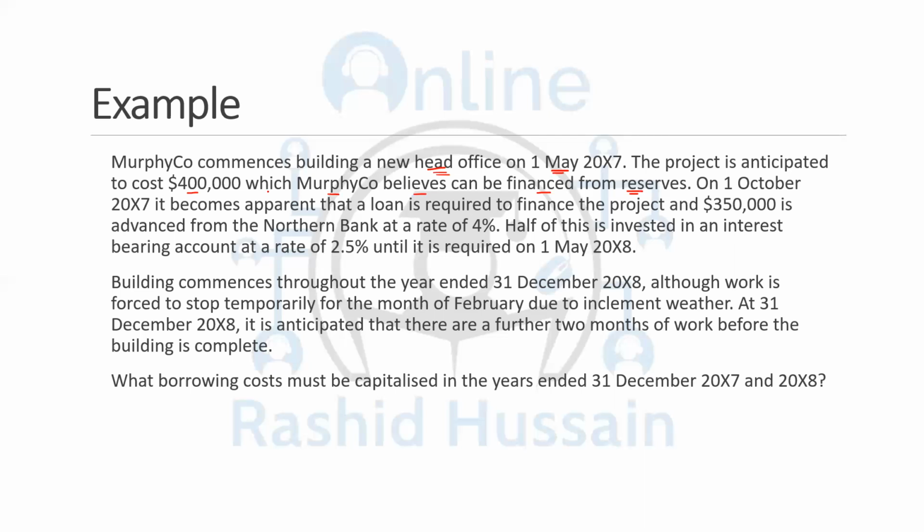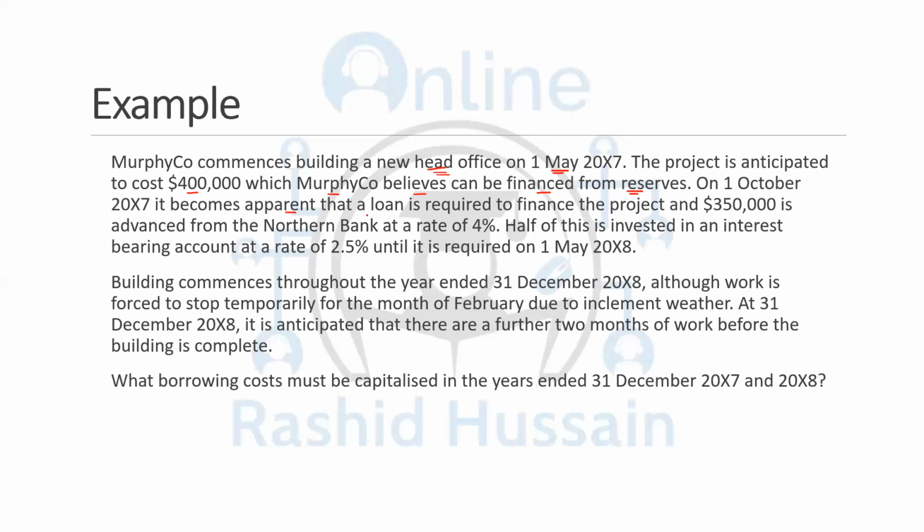So they already have the 400,000. On 1st October, it becomes apparent that the loan is required to finance the project. Now you see, they started the construction earlier, and later they realized that they need the loan. So that is why the criteria is that you need to capitalize from where you started your construction, and the loan has been received as well. Now, the construction started earlier and you took the loan later. So that means the later date is relevant for the capitalization.